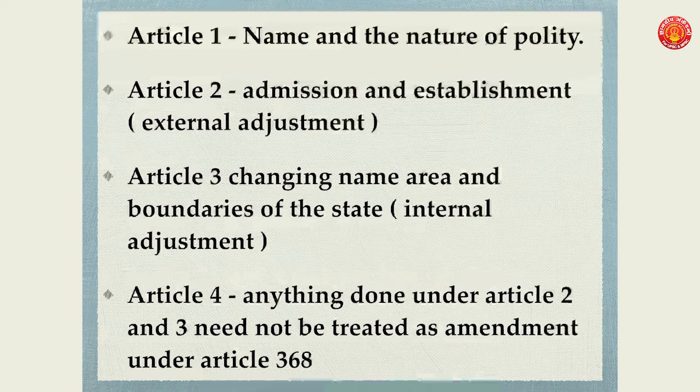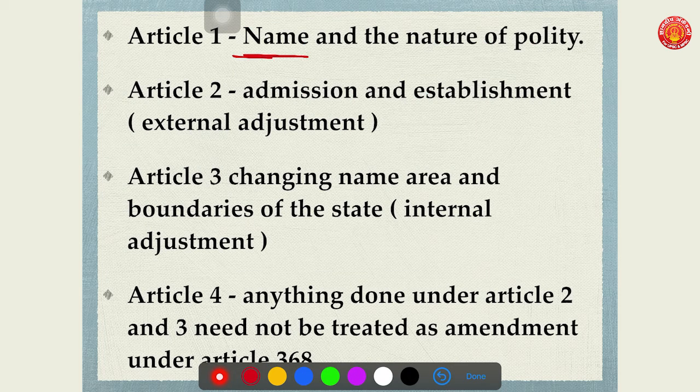Now, before moving further into the topic, I just want to give you the theme of all the four articles of this chapter. We'll just have a brief look at these themes. First, Article 1 talks about the name and nature of Indian polity. It talks about what the name of India is and what type of polity India has.